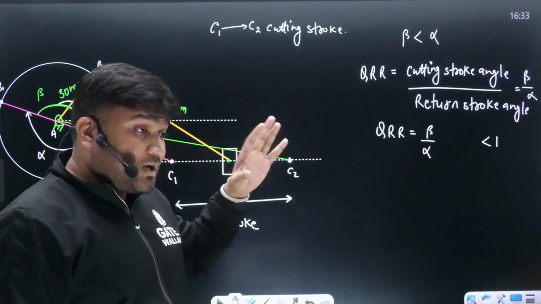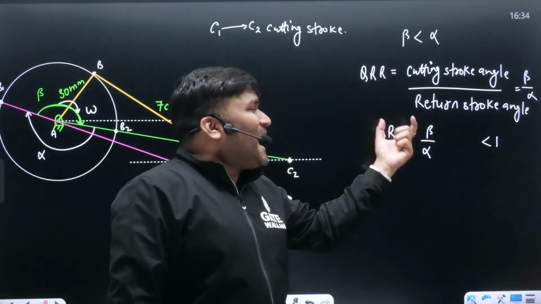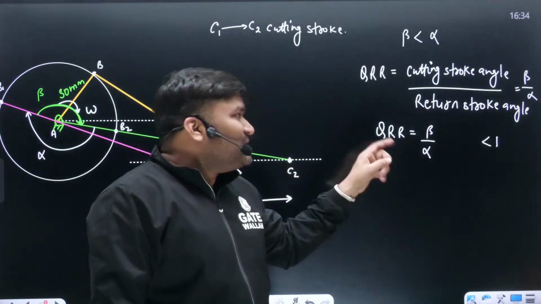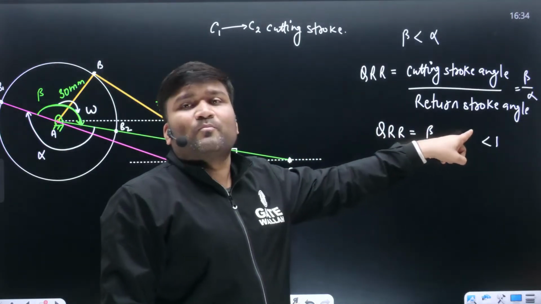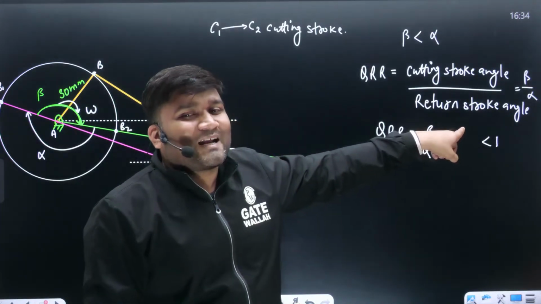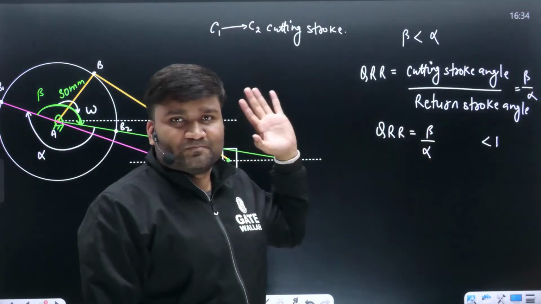Whenever you talk about quick return motion mechanism, we have to design things in such a manner, we have to connect the motor in such a manner that quick return ratio comes out to be more than 1. But this is not more than 1. That means something is fishy. The motor's direction is wrong here. But you have to give your answer according to this.